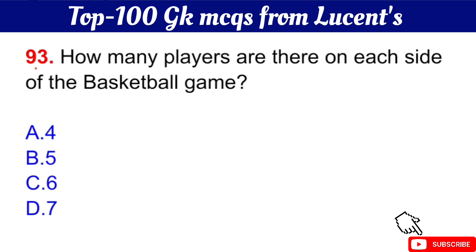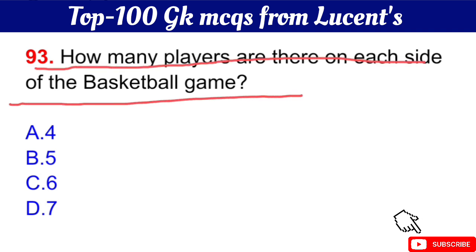Question number 93 is how many players are there on each side of a basketball game? The right answer is option B, 5.